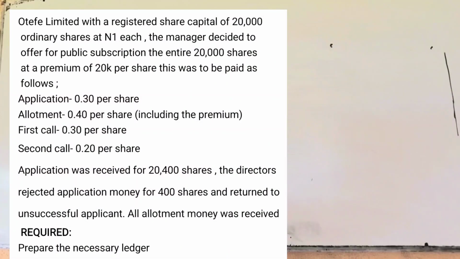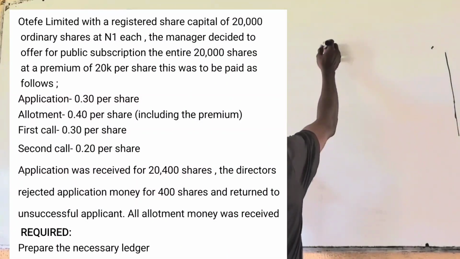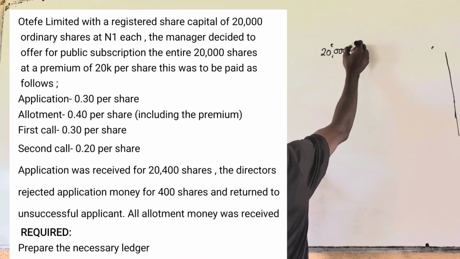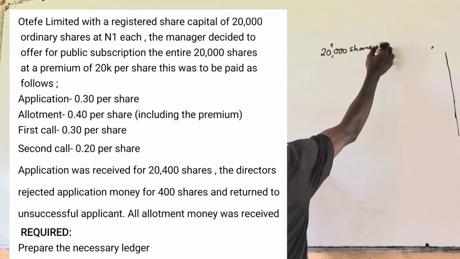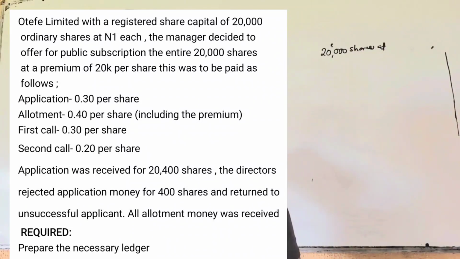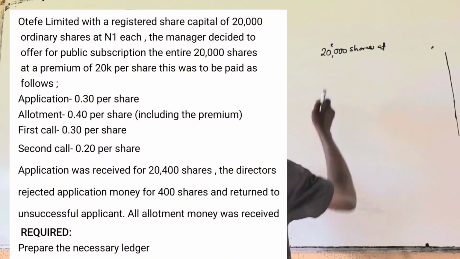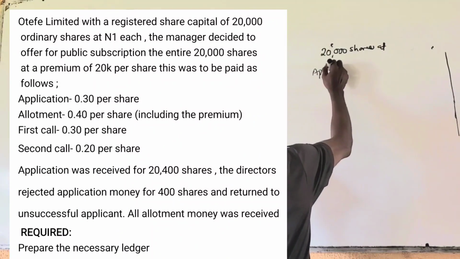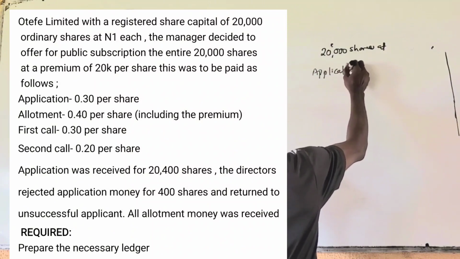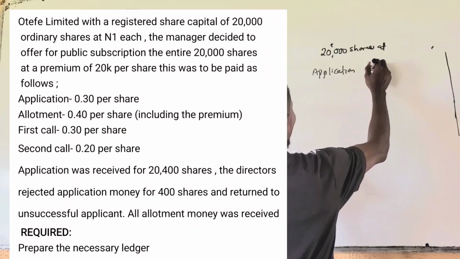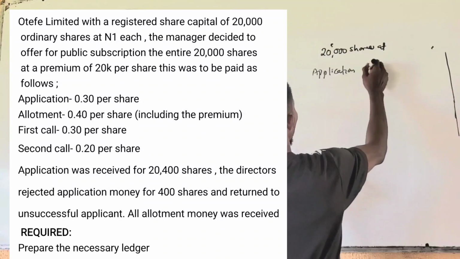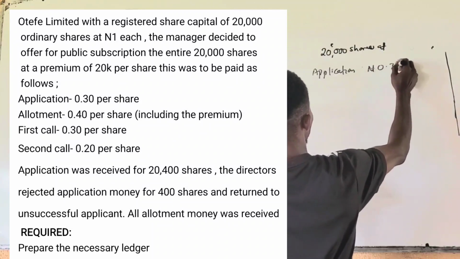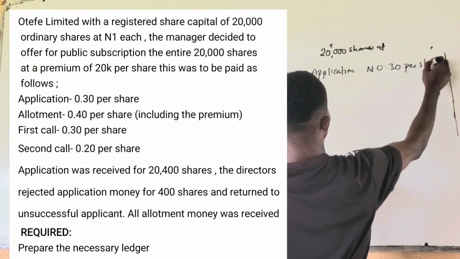Question 2. There is an issue capital of 20,000 shares at a premium of 20 kobo per share. This was to be paid as follows: Application, 30 kobo, 0.3 per share.